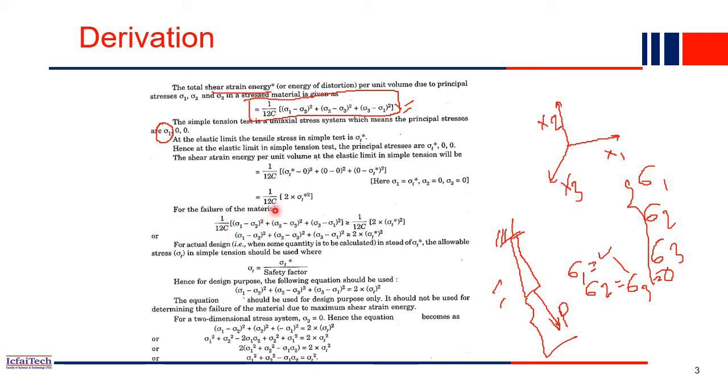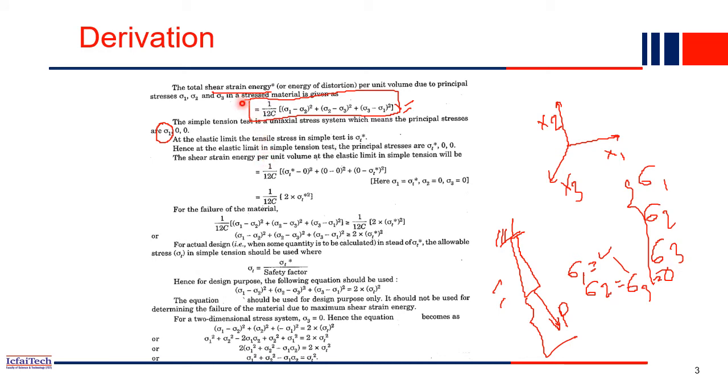Now, what will be the failure criteria? This is the original shear strain energy of a body, so as long as the total strain energy is less than this value, which is the capacity. If you remember, in the last few lectures where I discussed the failure theories, there are two parts: one is the forces or the energy developed because of external force inside the body, and the other is the capacity. As long as the internal stress is less than the capacity, our structure is safe.